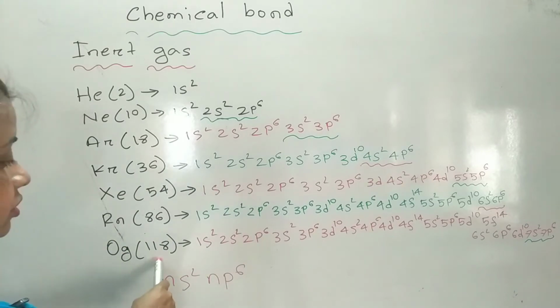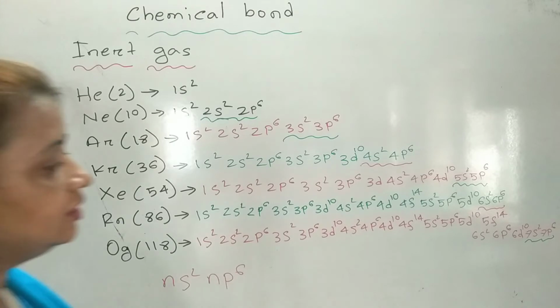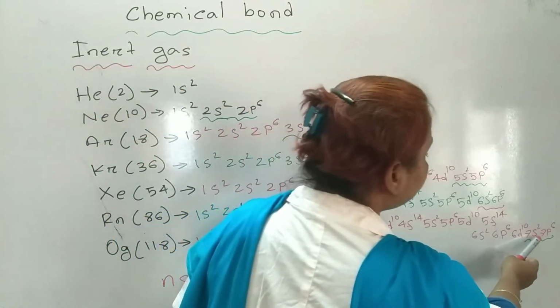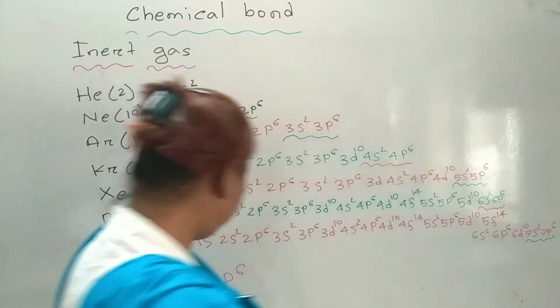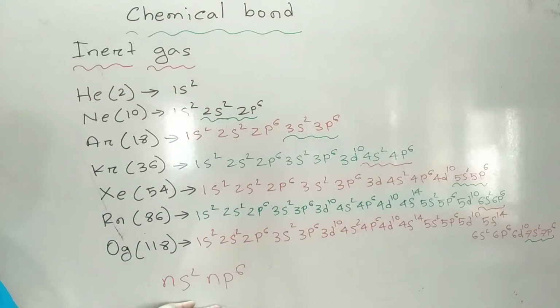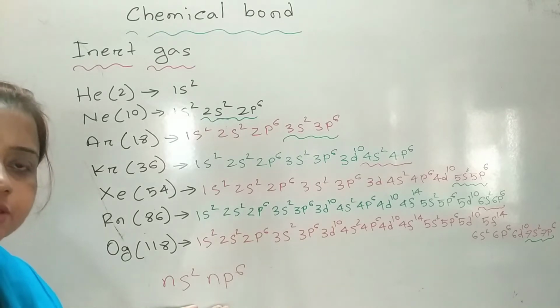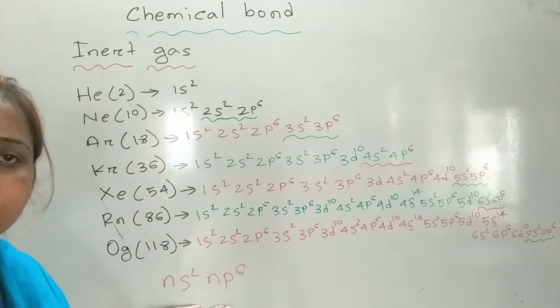For the last one, the atomic number is 118 and the outermost shell is 7: 7s2 7p6. That means with 8 electrons in the outermost configuration, they are the most stable.